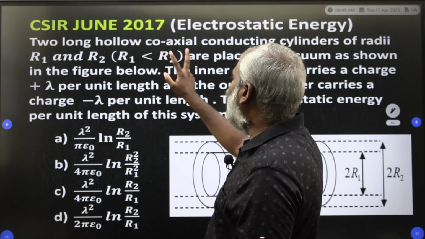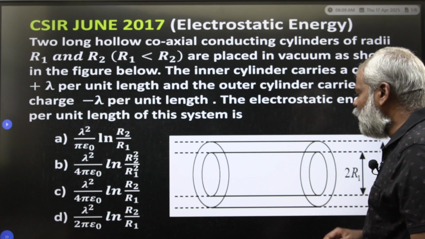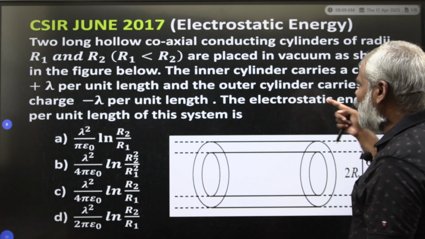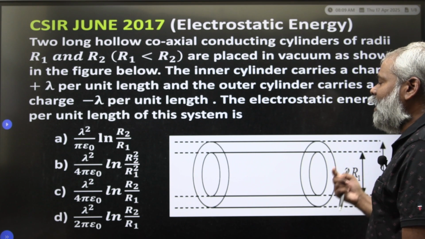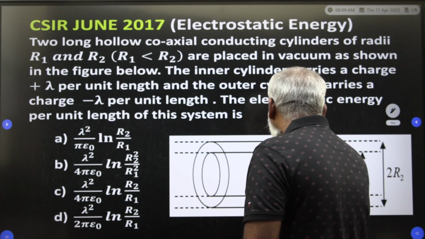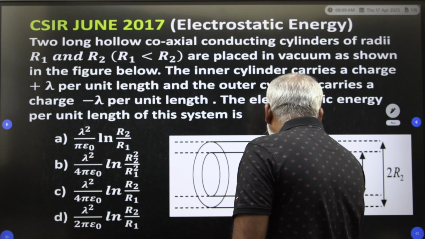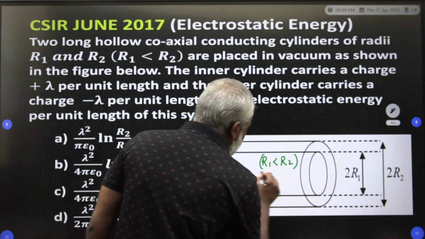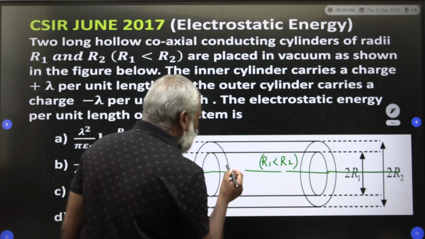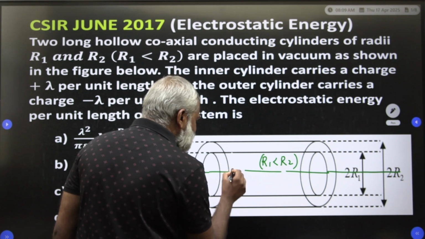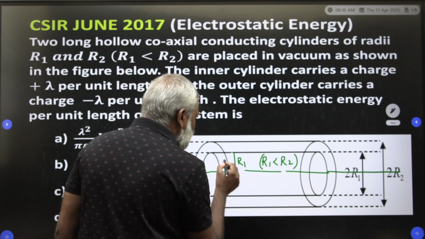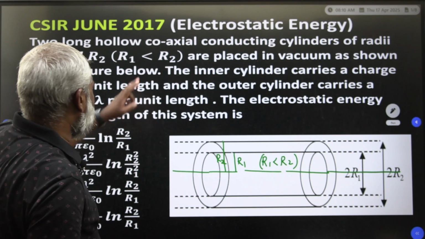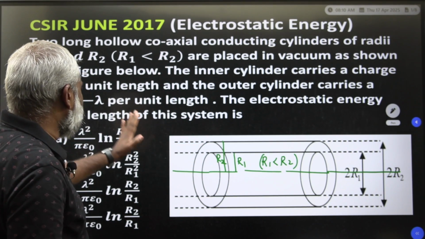Two long hollow coaxial conducting cylinders. Here, long hollow means it is a shell. Hollow conducting cylinders of radii R1 and R2, where R1 is less than R2. Consider this as the center, the origin. This inner one has radius R1, and the outer one has radius R2, with R1 less than R2. They are placed in vacuum as shown in the figure below.